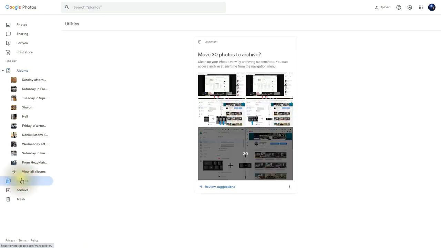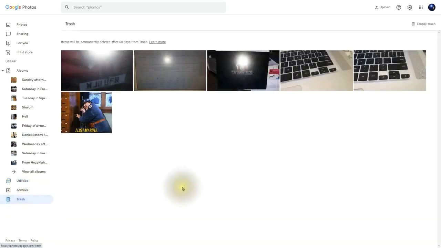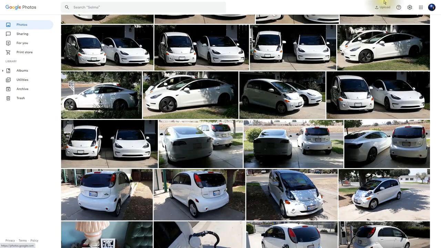Next is Utilities. Within Utilities, you usually receive suggestions on items that can be moved to the archive or rotated. You also have Archive. Now with Archive, you can archive important photos, such as photos of documents, such as wills, receipts, or other important things that you want to save. You can archive it that way. You also have Trash. Yes, it's true that you can delete any photo or album and it will be moved to the trash can.